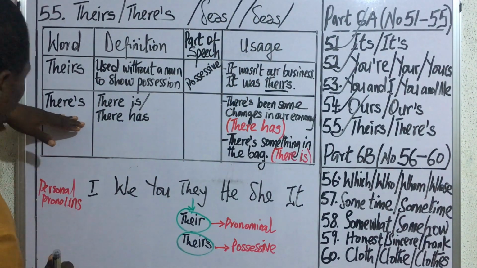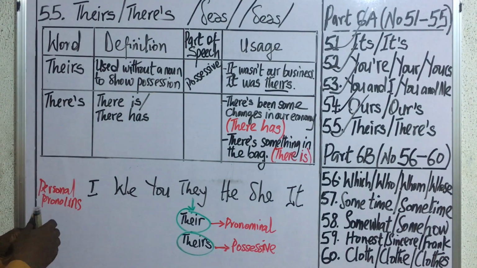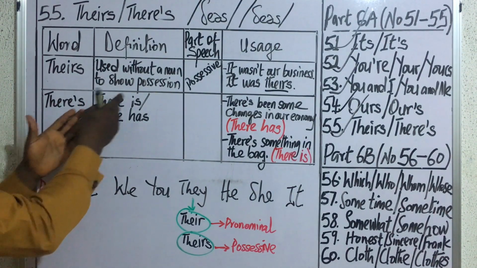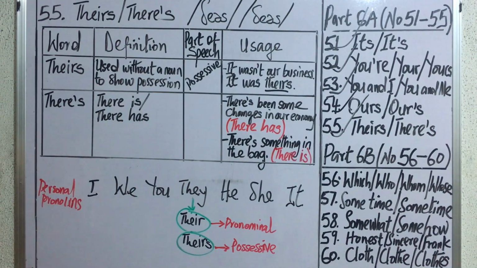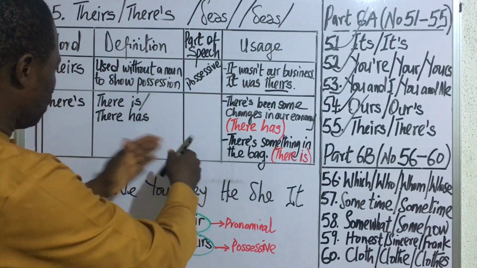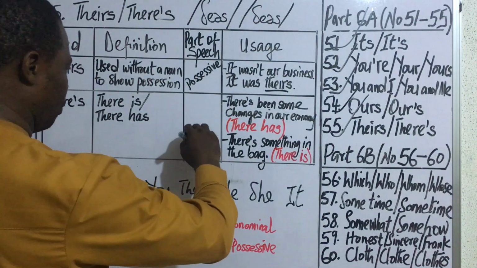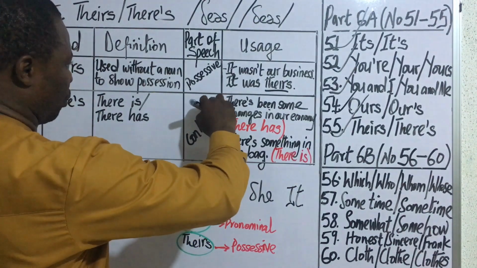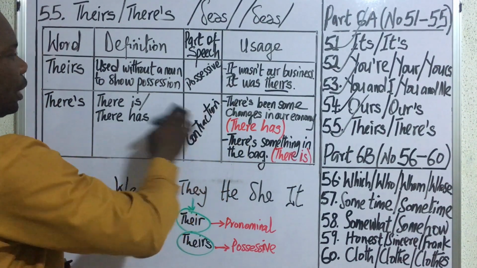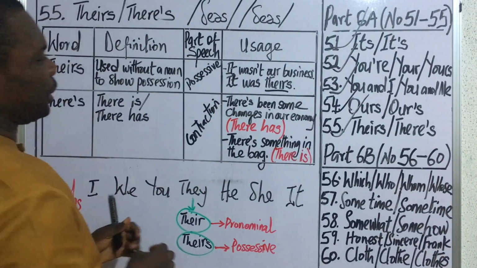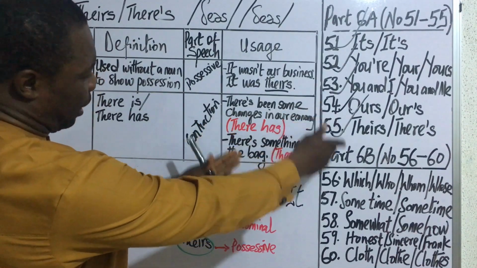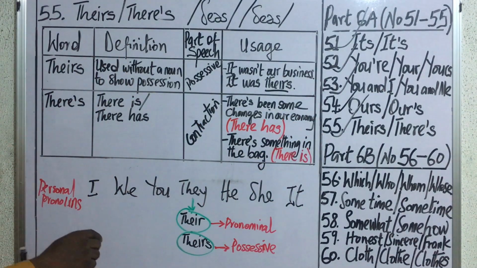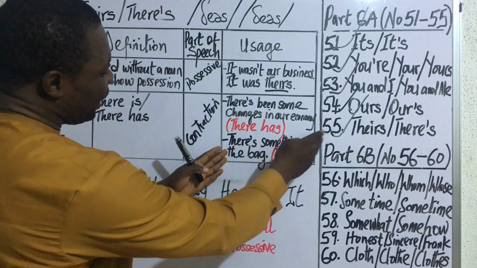Now, what's the meaning of theirs? Theirs means two things. You can use it to mean there is or there has, depending on the context of the expression. And as for the part of speech to which this word belongs, we can say it is a contraction. Fine. Now, how do we use it in expressions? For the first one, we're going to say something like, there's been some changes in our economy. And for the second expression, we have something like, there's something in the bag.